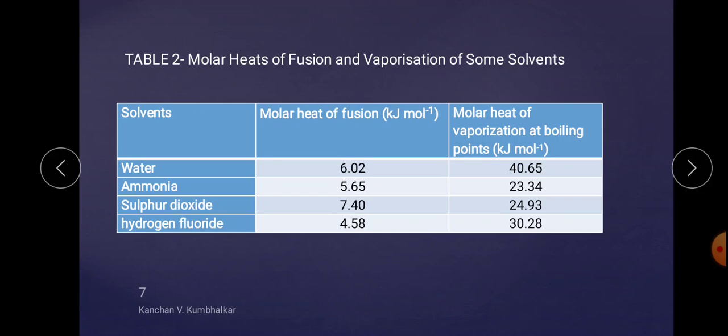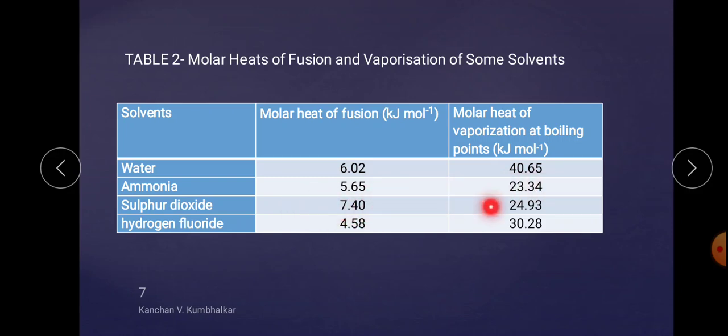Now first of all, compare the water. The molar heat of fusion means the conversion of solid to liquid. For water, this much amount of heat is required. And for conversion of liquid to gas, water requires this much amount of heat. Similarly, ammonia requires less heat as compared to water in both cases, heat of fusion and heat of vaporization.